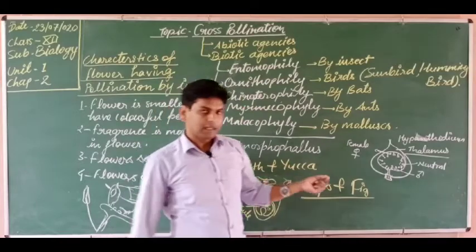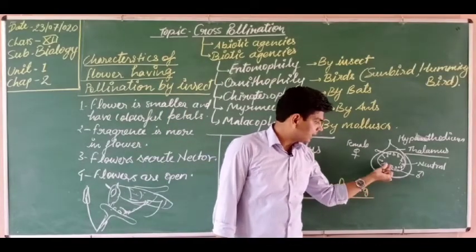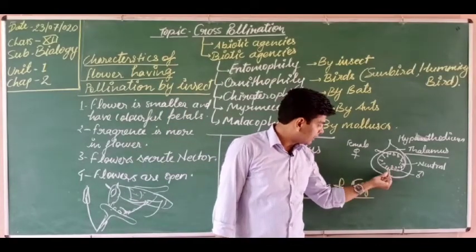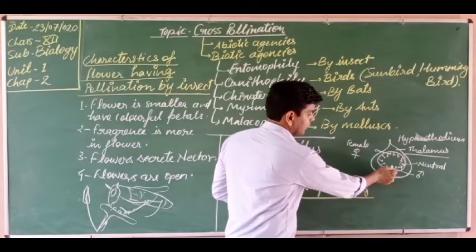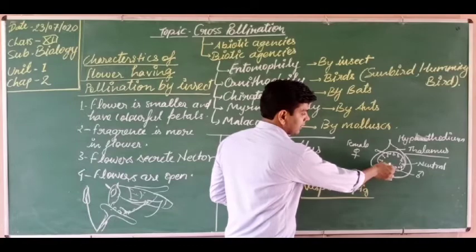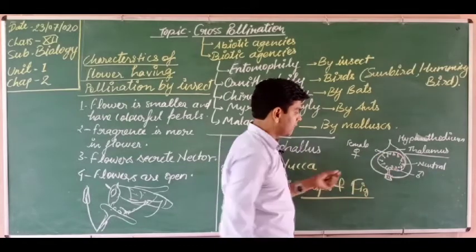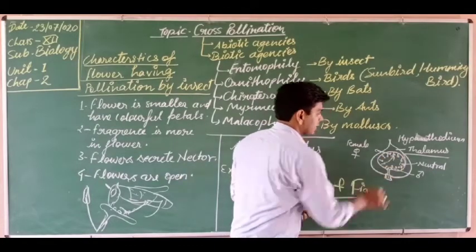So when the wasp lays eggs inside these, when it reaches from here to here, pollen grains are attached on its body, and these come here. So pollination occurs.